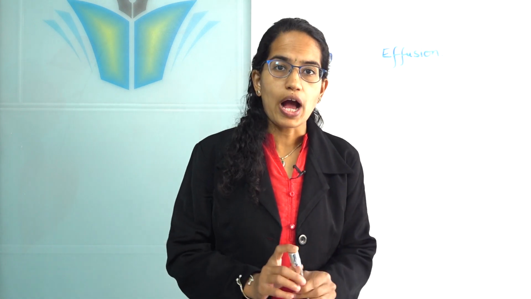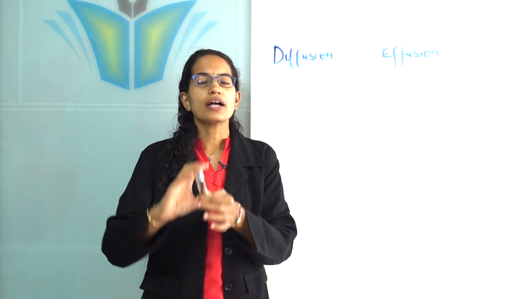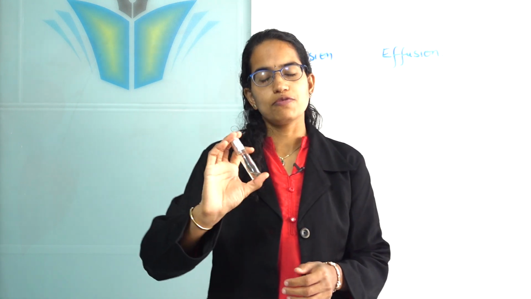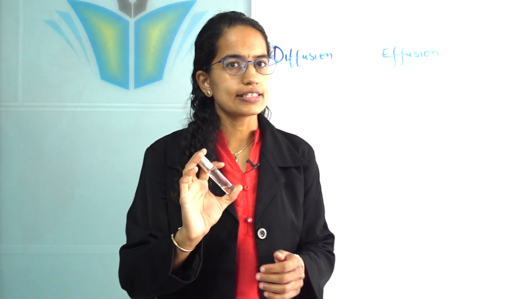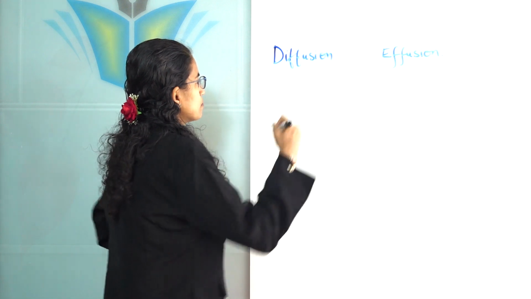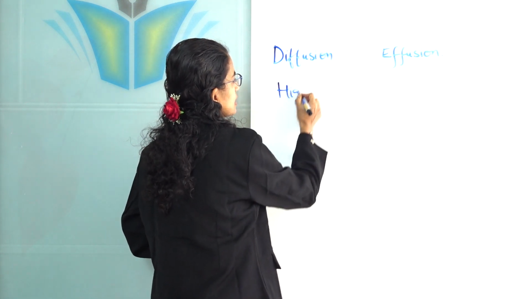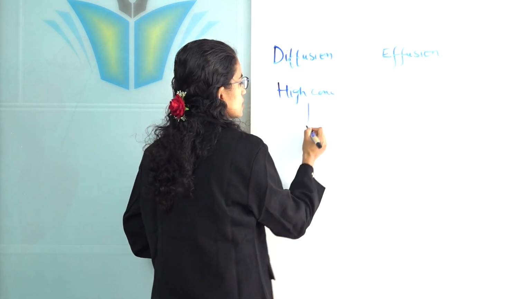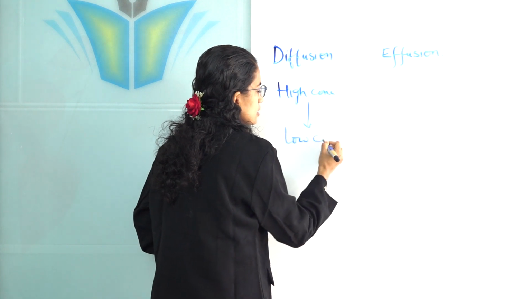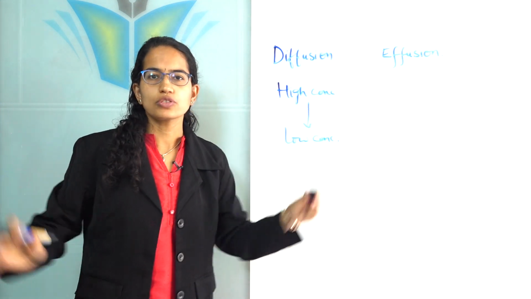This is because the particles here in the bottle of perfume were in higher concentration and they moved from higher concentration towards lower concentration, in the region where this smell was not present.